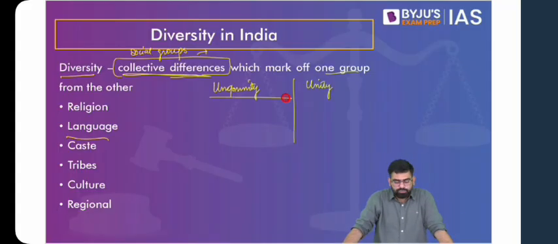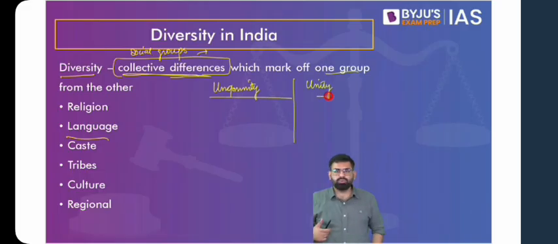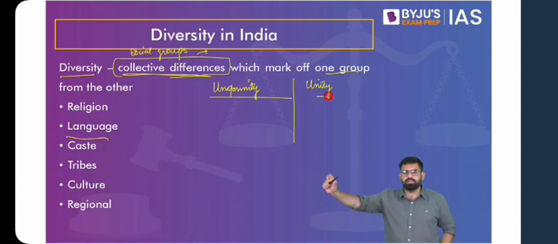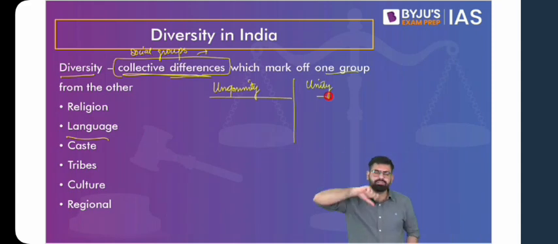So uniformity and diversity, the differences. Diversity talks about collective differences. Uniformity talks about collective similarities. Both are with relation to social groups. Now, if we talk about unity, unity is, rather than looking similar, more about integration. Integration on a deeper level. Unity is not merely looking similar. Unity is not merely uniformity, because these words are at times used interchangeably, which we should not do.